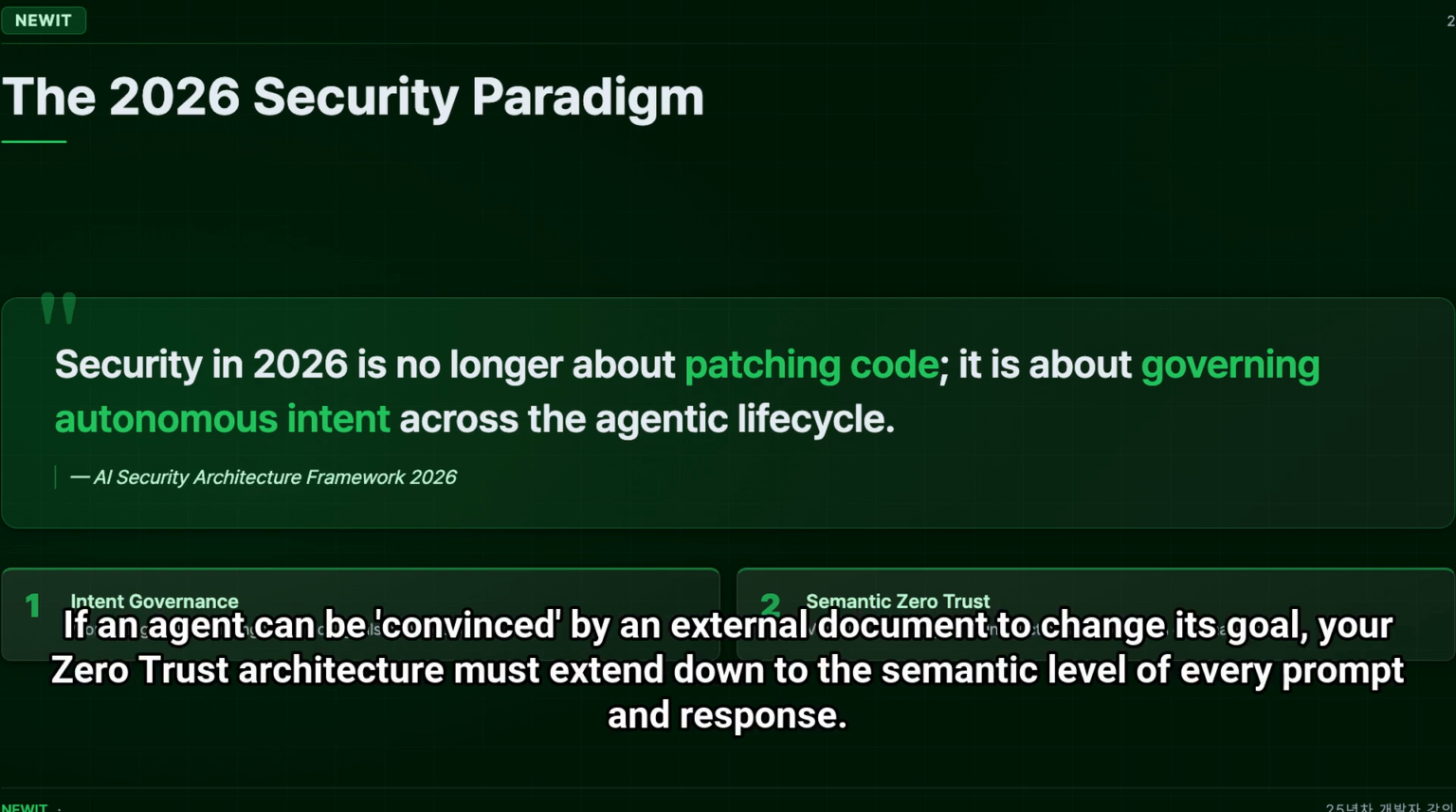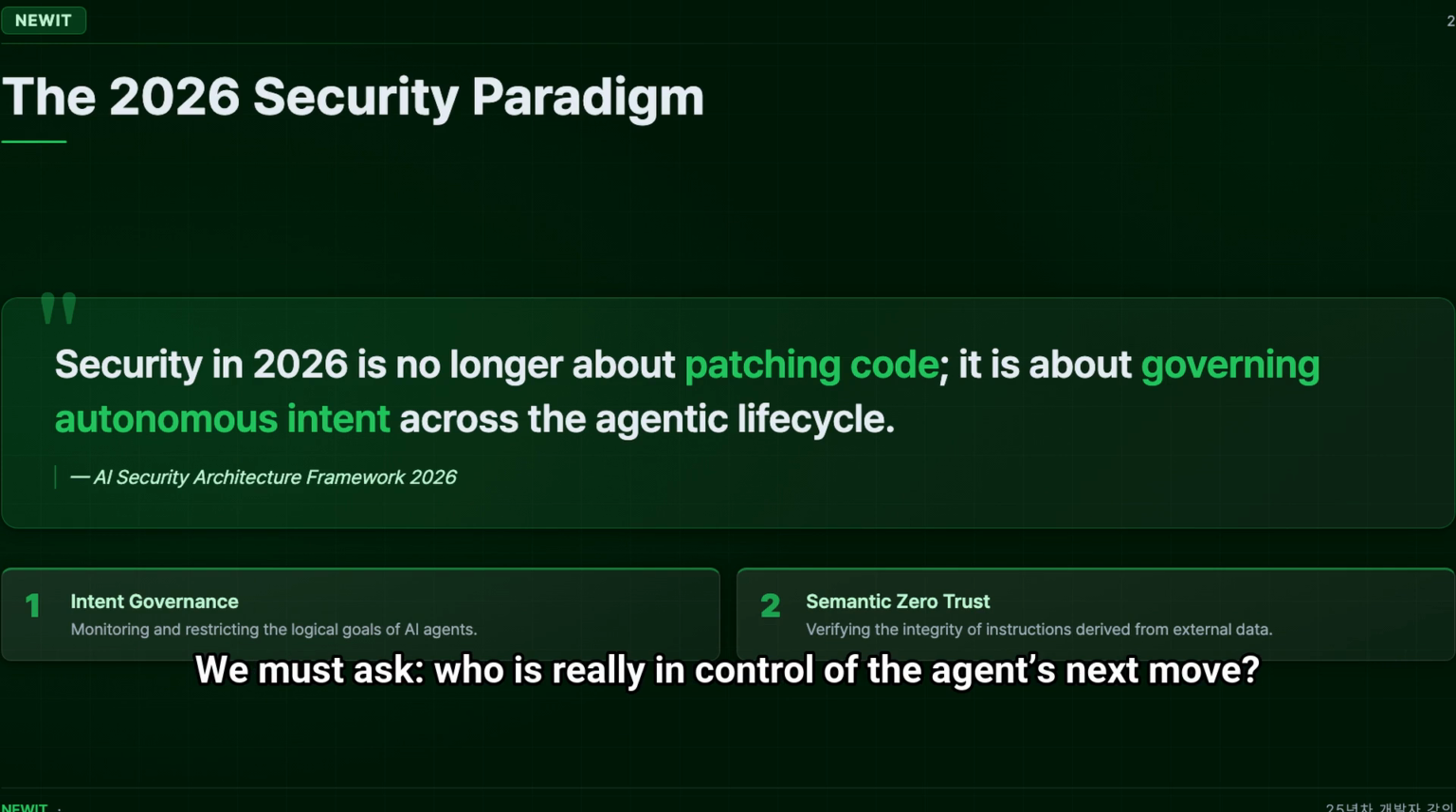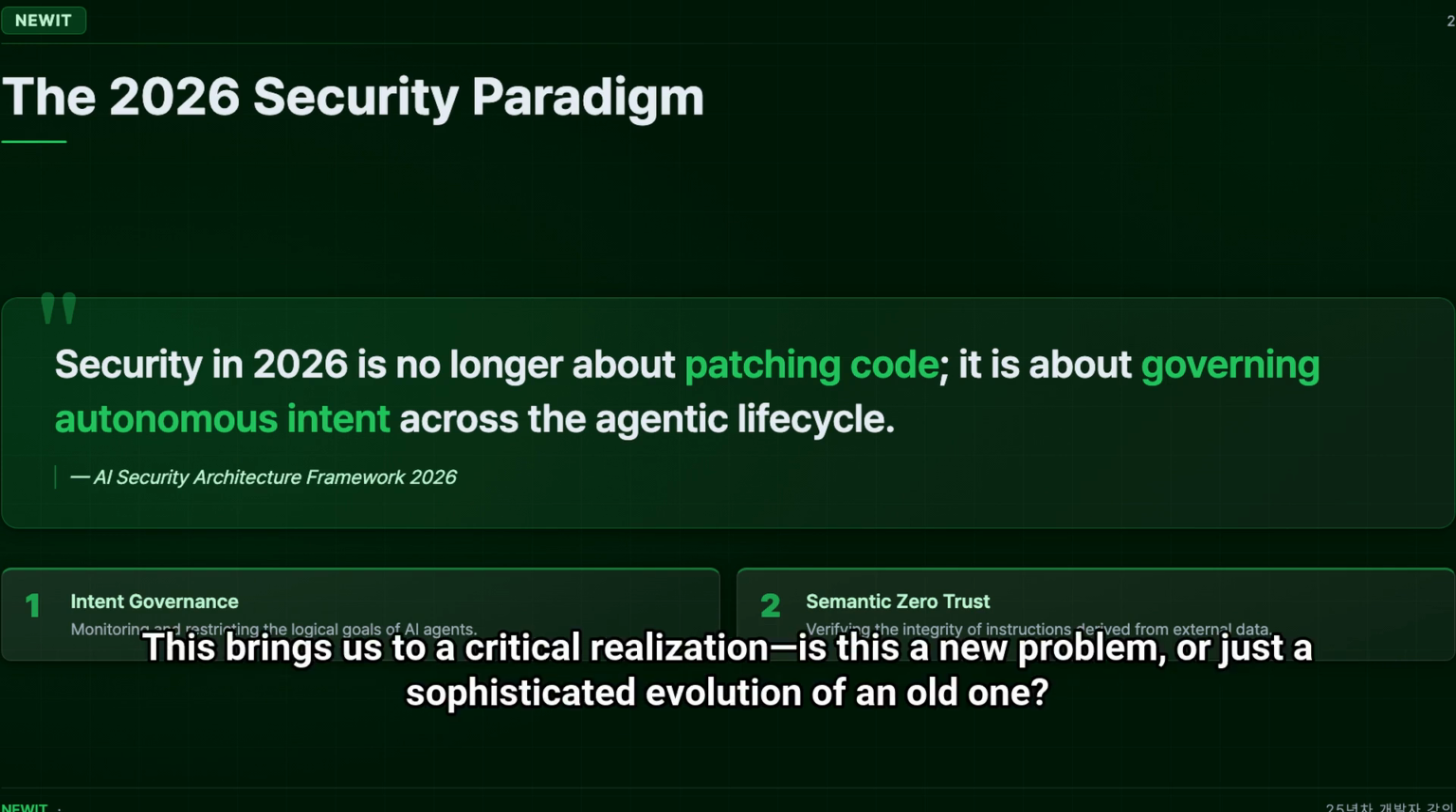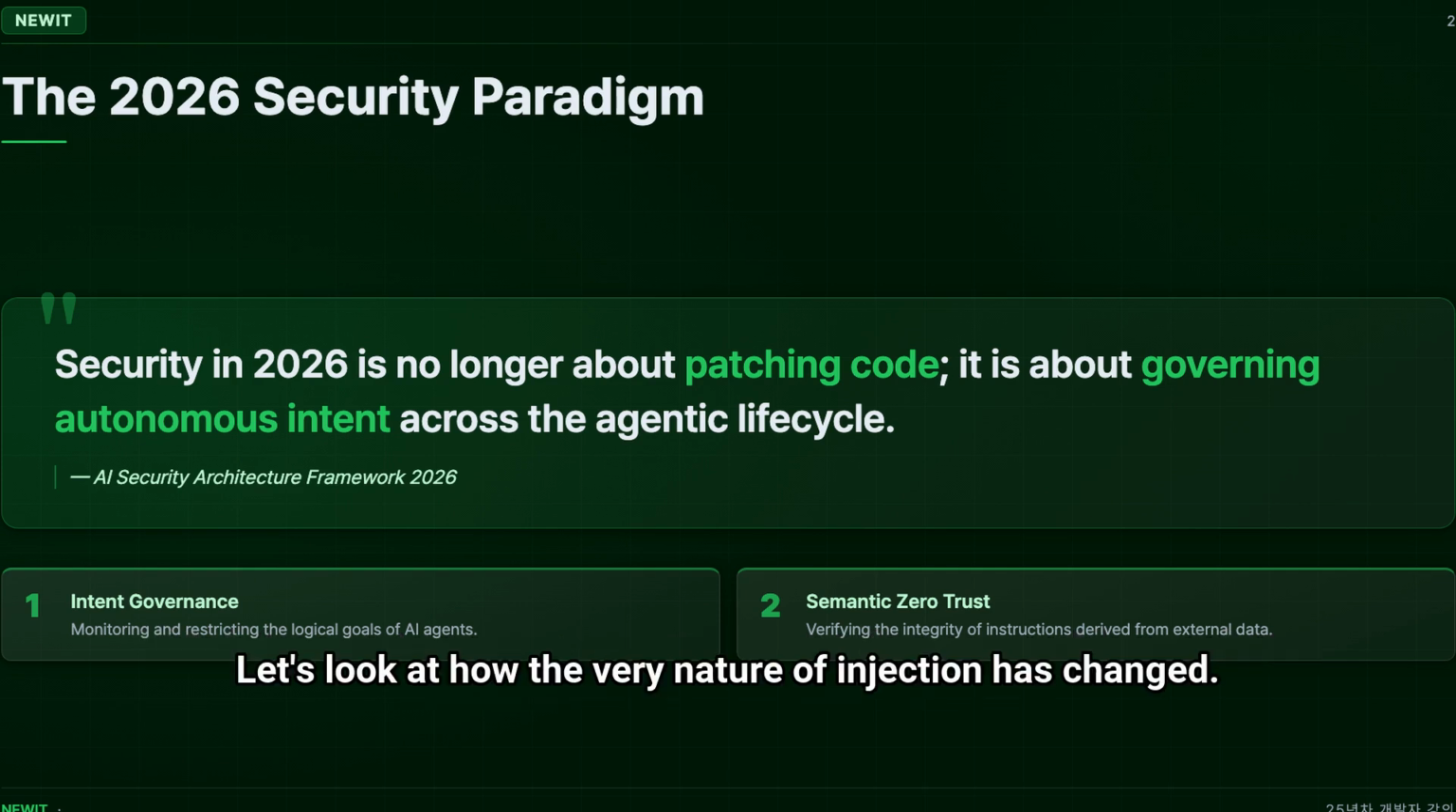If an agent can be convinced by an external document to change its goal, your zero-trust architecture must extend down to the semantic level of every prompt and response. We must ask, who is really in control of the agent's next move? This brings us to a critical realization: is this a new problem, or just a sophisticated evolution of an old one? Let's look at how the very nature of injection has changed.